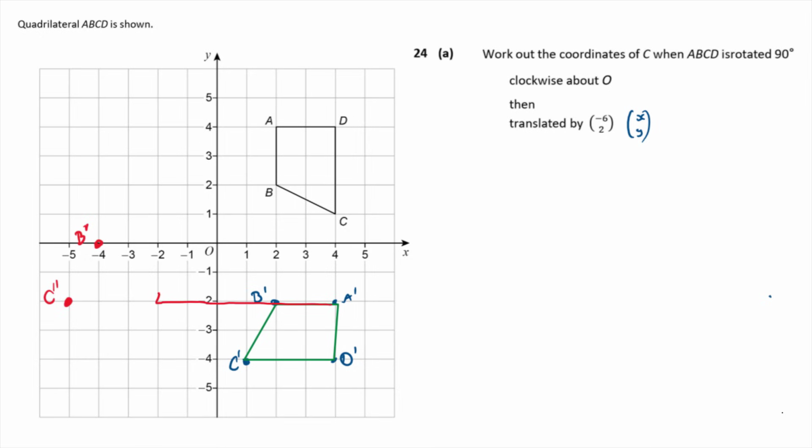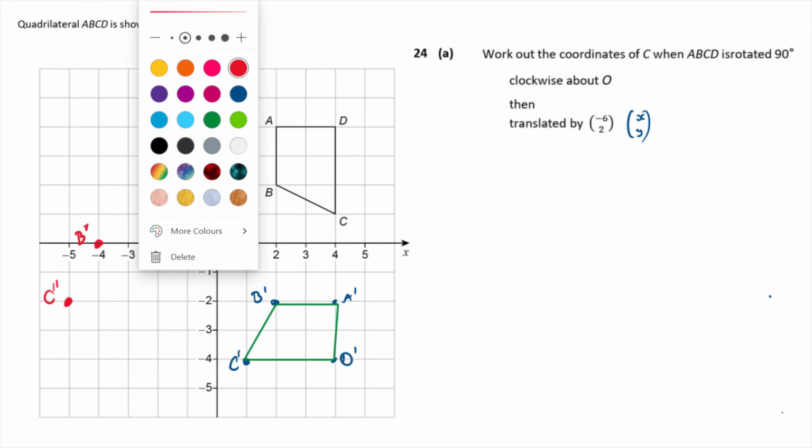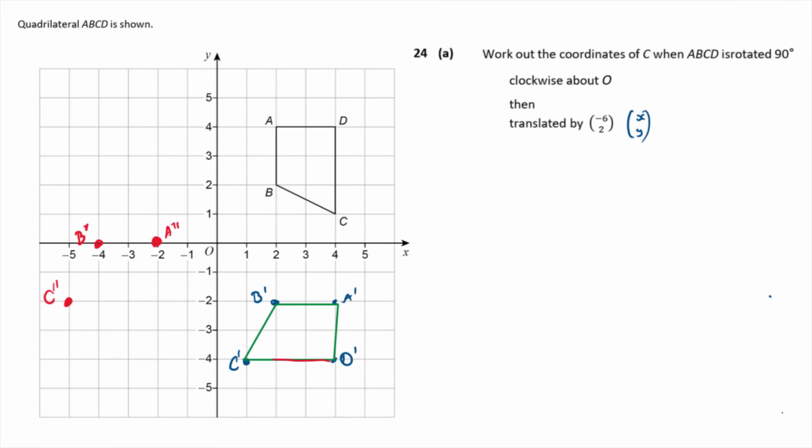2, 4, 6 along, 2 up, takes me to here. Okay, that's going to be A double dash. And then finally D. 2, 4, 6 along, 2 up, takes me to there. Okay, so that then is D double dash. And again I'm going to join them up into a shape now. Now I've found all the corners. Okay, and that is my new shape.